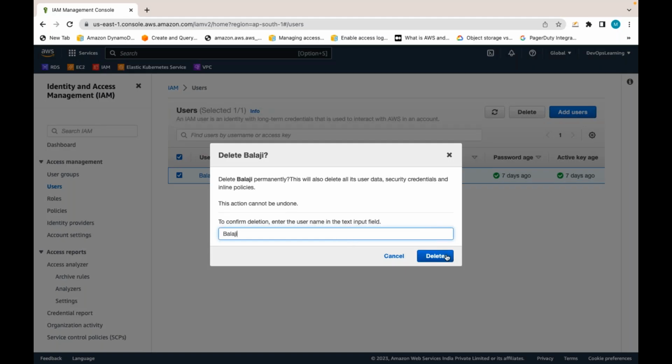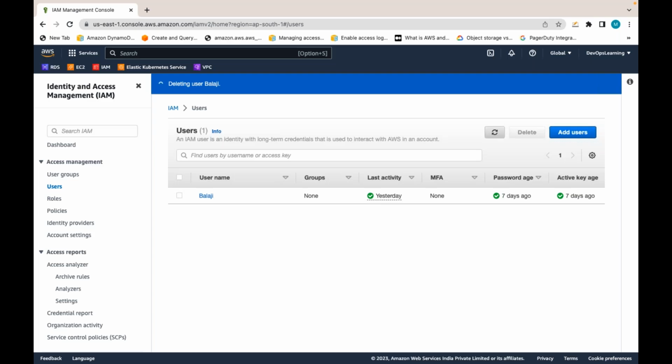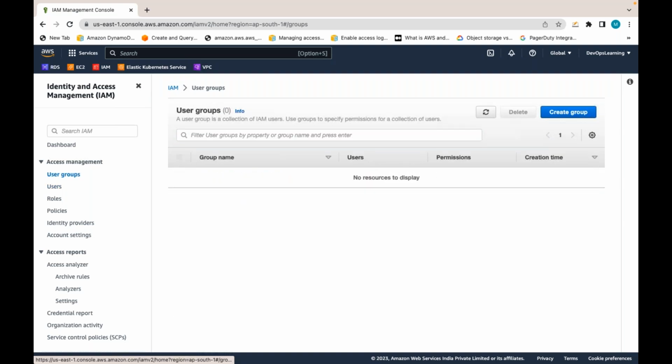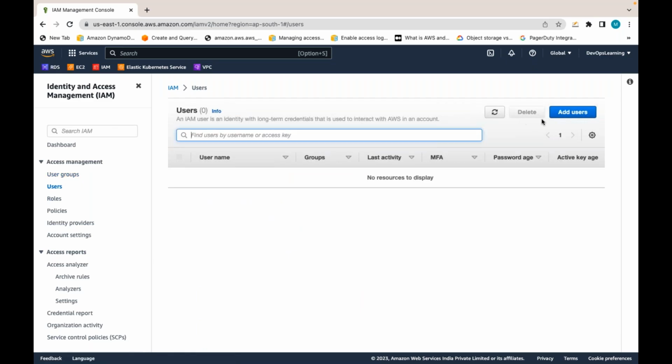You can directly manage permissions at the user level only, but instead of that, you can attach the user to a group, and for the group, you can attach the policies. As of now, I don't have any users or groups. So let me create a user like this. I'm creating one IAM user.